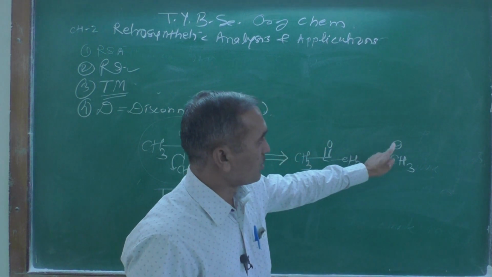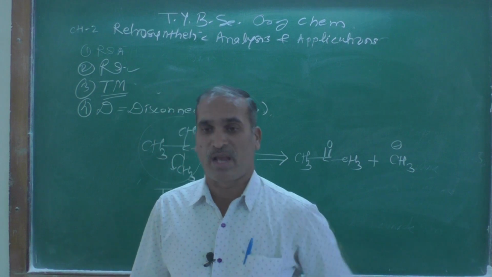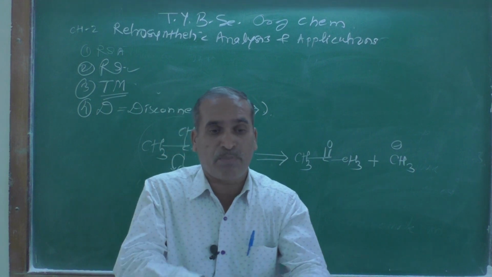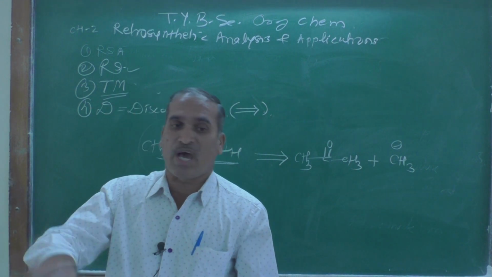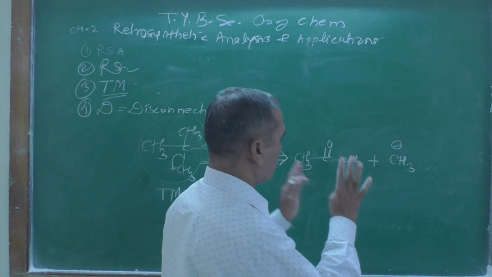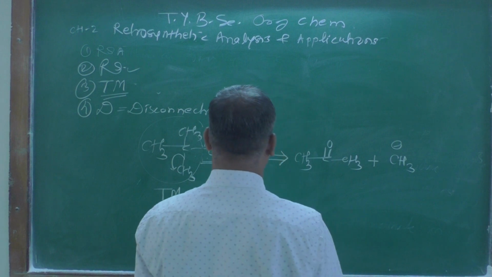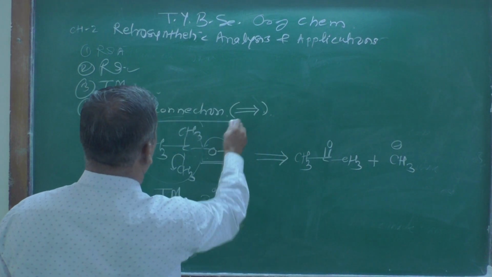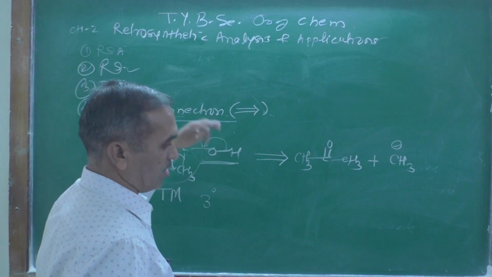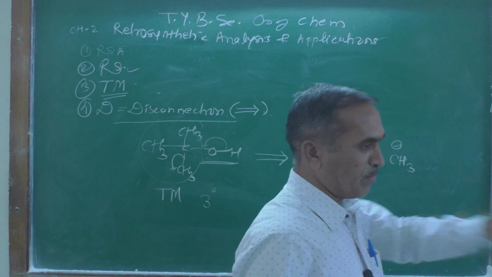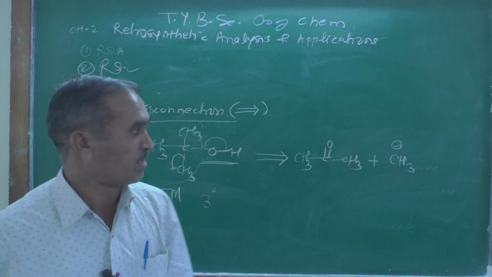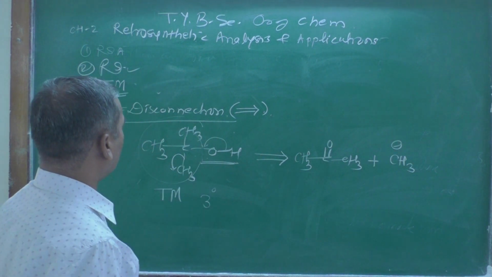But in retrosynthetic analysis, the carbon atom which carries either a positive or negative charge is called a synthon. I will tell you about synthon later, but just now I have explained the actual meaning of disconnection, what type of arrow represents it, and its definition.